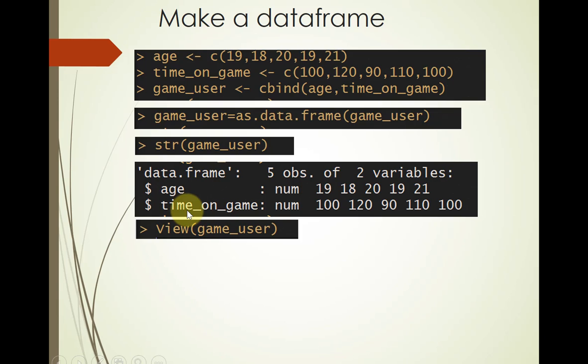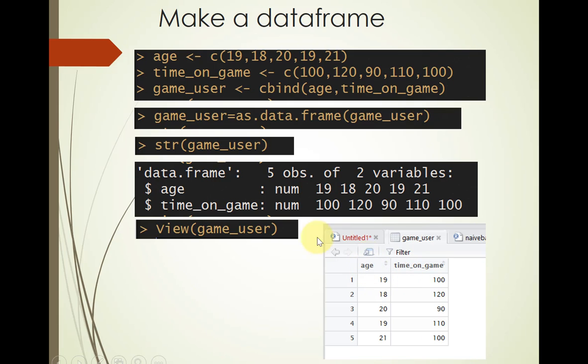And then we can use another function which we've used already, View with a capital V, game_user, and that gives us kind of a view of our data frame. So if we do that, it looks like this. We have, as we said, the first column here, age, and the second column here, time on game. So the first row, as we said, has 19 and 100, then the second row, third row, and so each row represents a student or person, so those are called the observations. Okay, let's stop this video and continue with a new video.